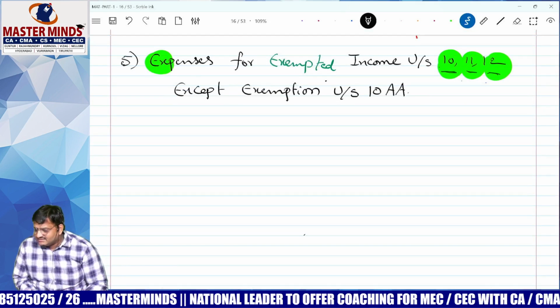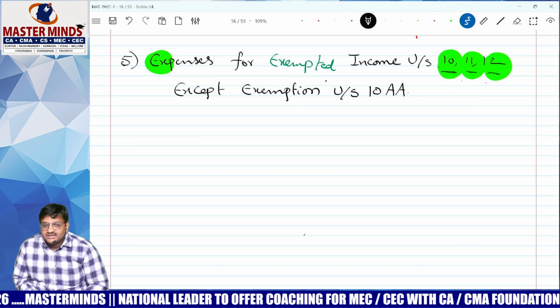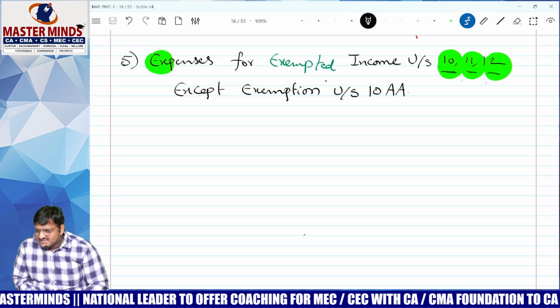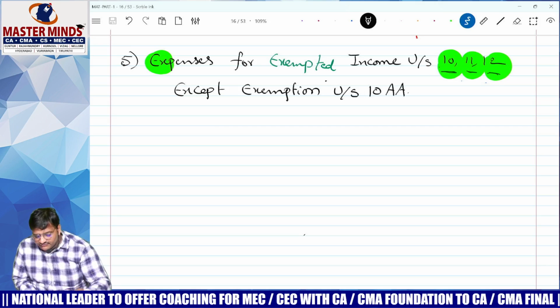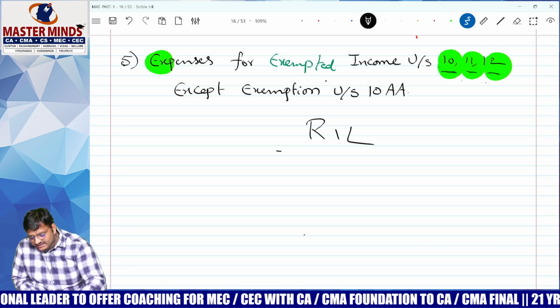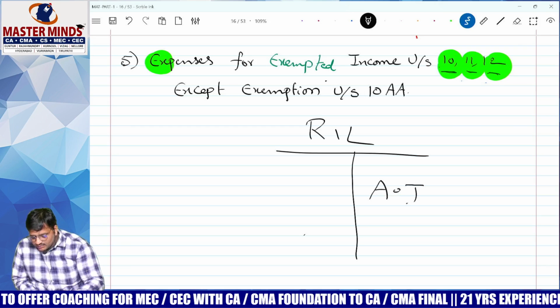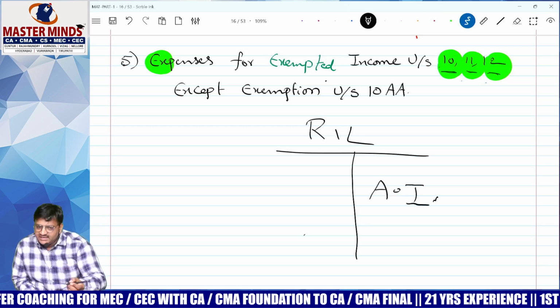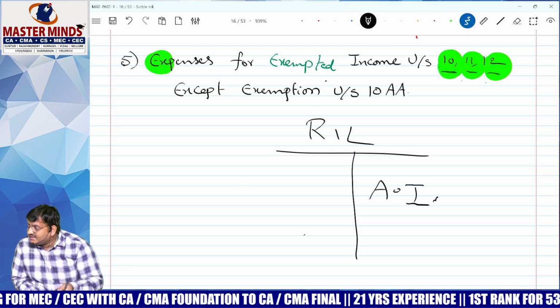E for exempted income. E for expenses related to exempted income. Listen carefully, follow. One day, one company, Reliance Industries, doing agriculture. Wow, they are doing agriculture. Really, one of the largest producers of mangoes is none other than Reliance Industries.